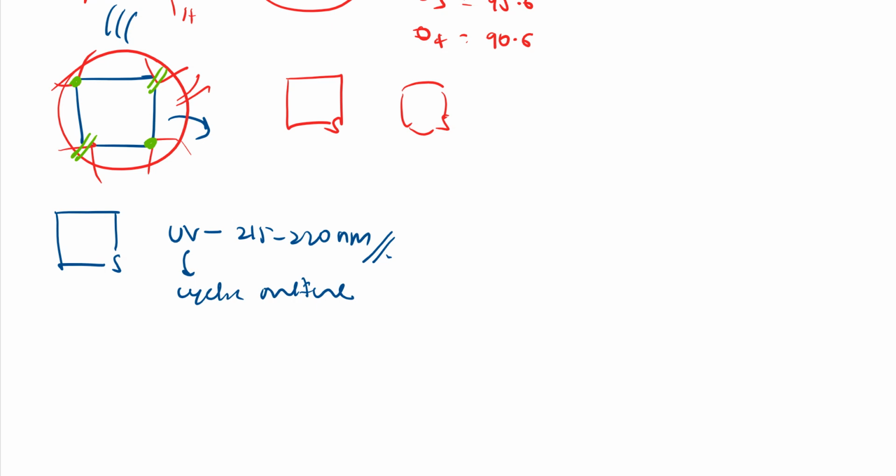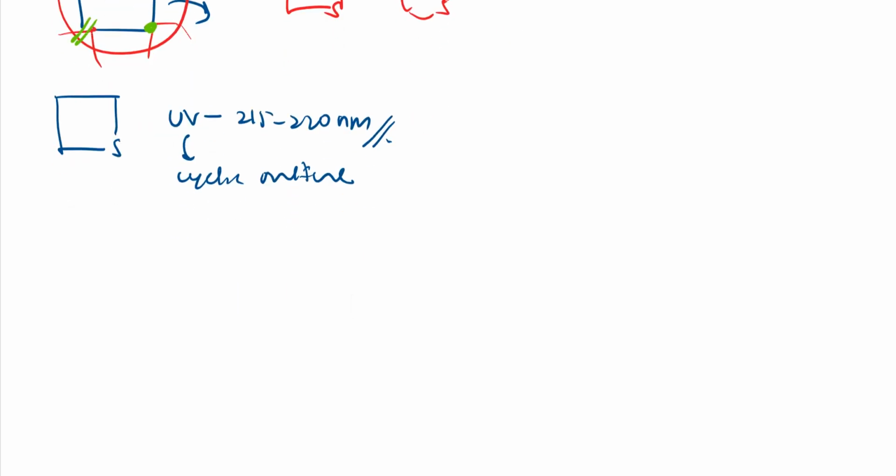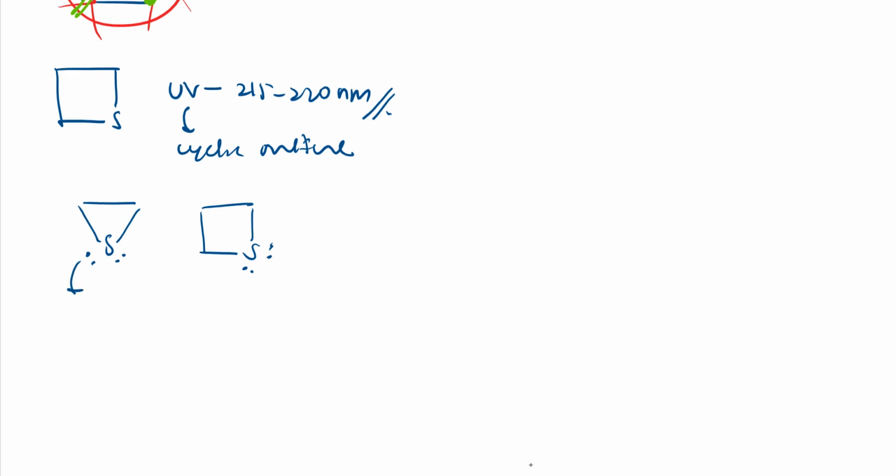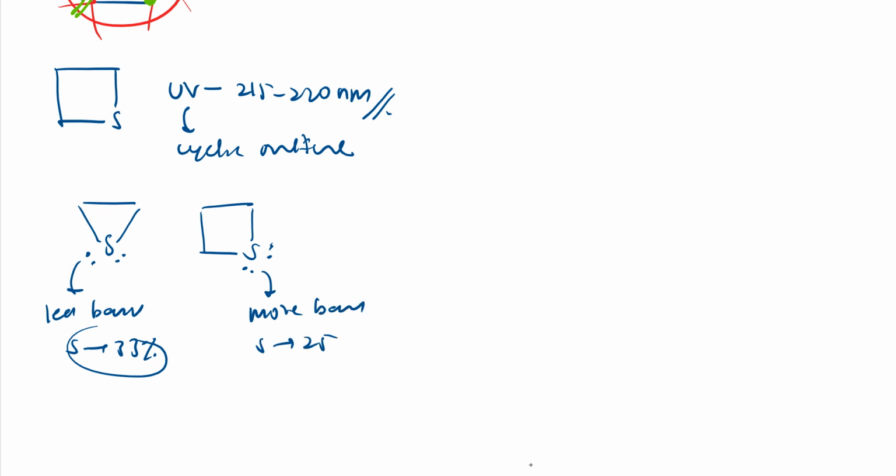And also the order of electron density, which we have discussed for oxetane and oxirane, where I told you about electron density. If you compare these two, this will be less basic, because the s character will be more here. I have told 33%, because it acts as sp2, whereas here it will be more basic and can easily give the lone pair, because it will act as sp3 only, so 25%. These things we have discussed.